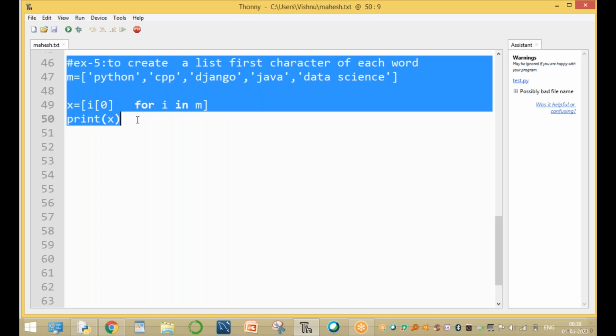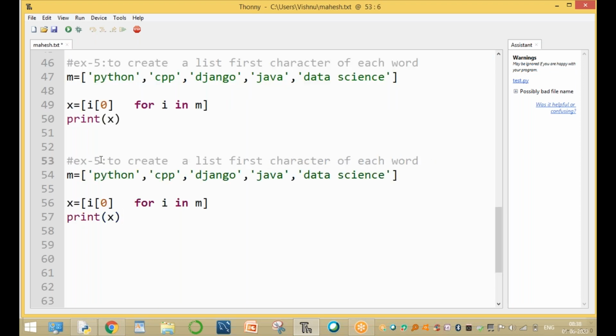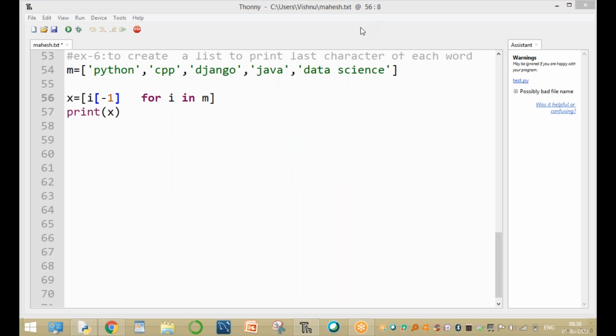So same program. The sixth example, example 6. Okay, sixth example, to create a list to print the last character, not the first character. How to print the last character, sir? The last character means the index number is -1, automatically prints the last character. And here last character is -1. -1 means the last character.